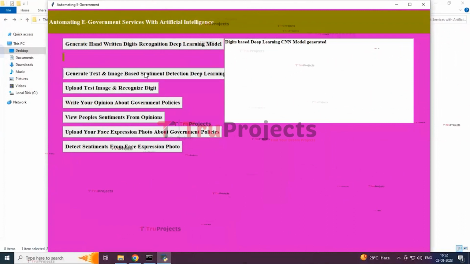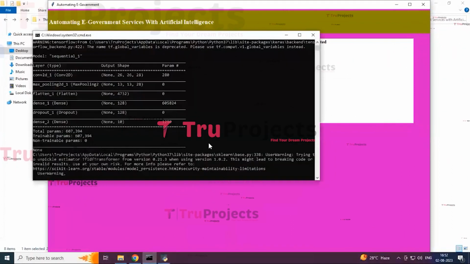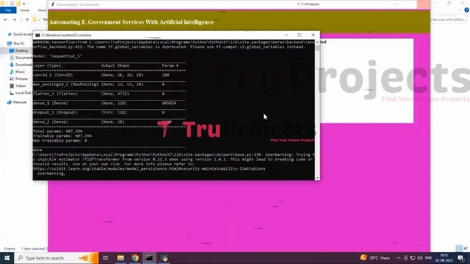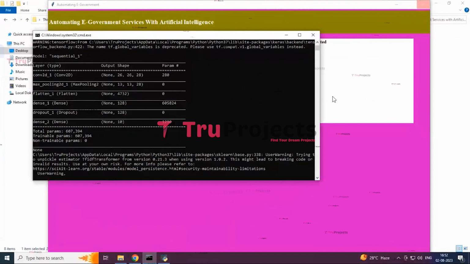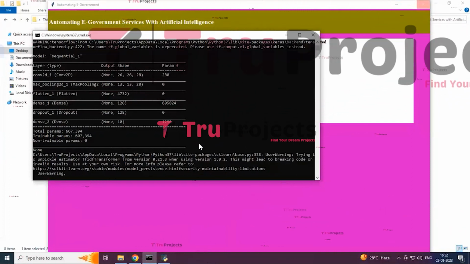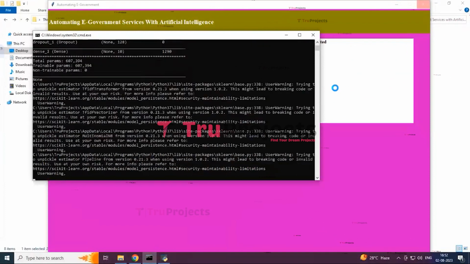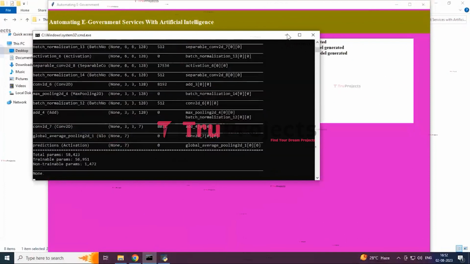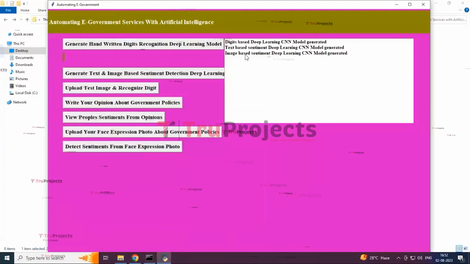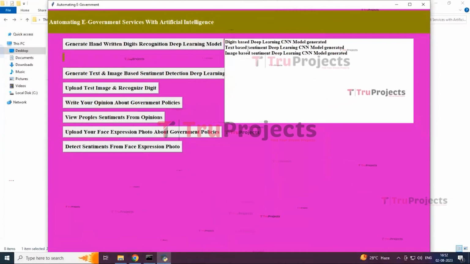When we click on this, it will load the image in the back console, and the text and image models are generated based upon the training process. So you can see here the text-based sentiment deep learning CNN model was generated and the image-based one was also generated.